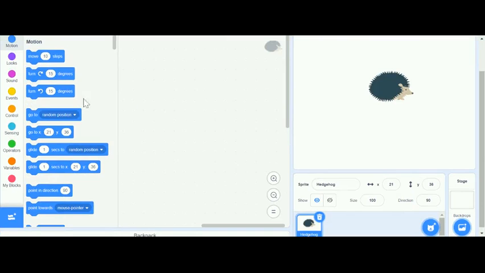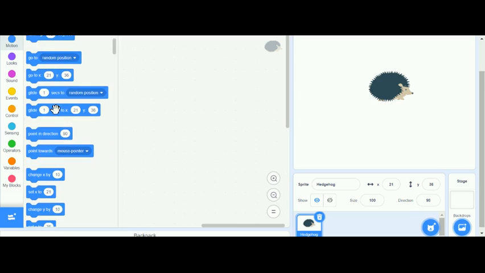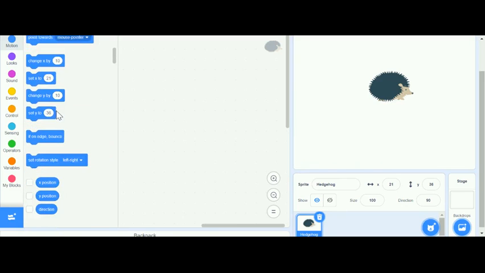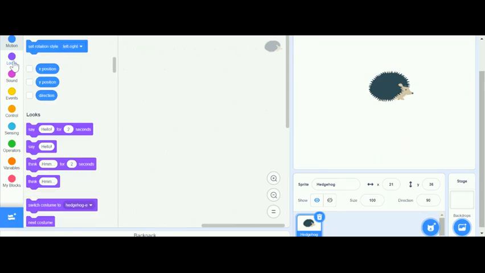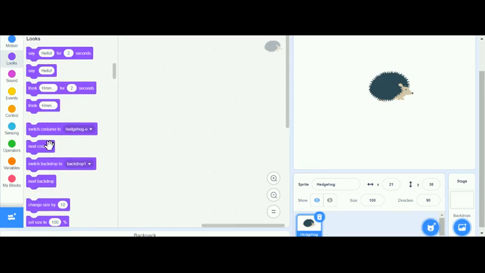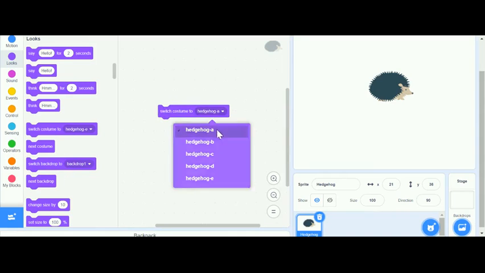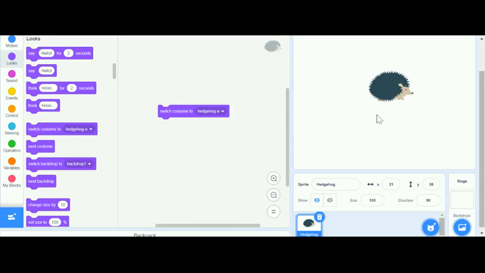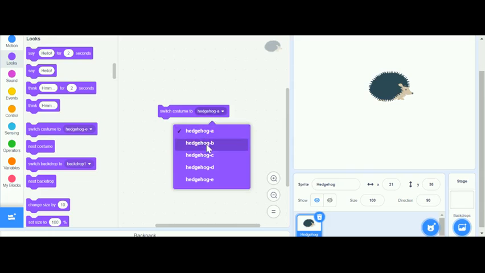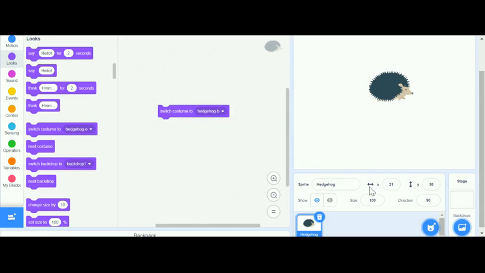Then you would like to go to Looks, and then click this change costume button. That'll change to any moves that you choose. So right here, A is that, and B is that.